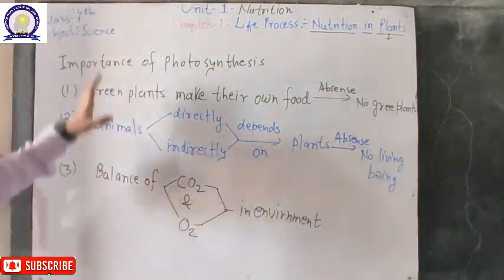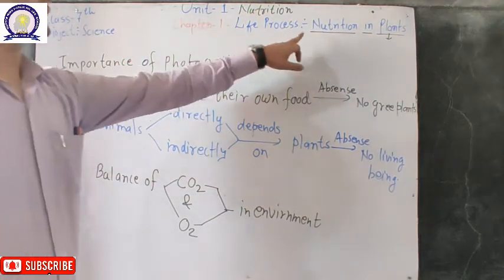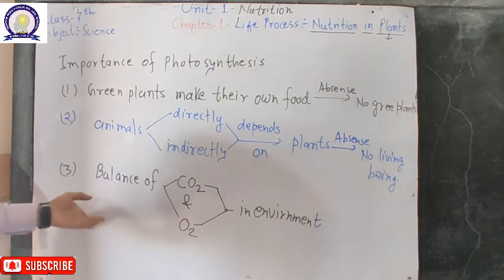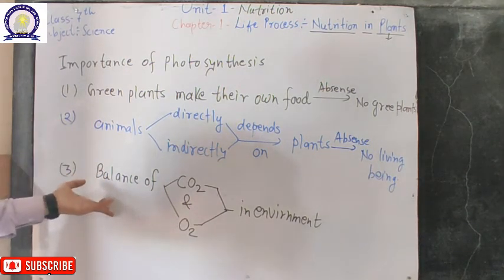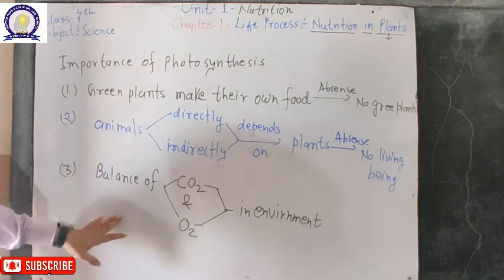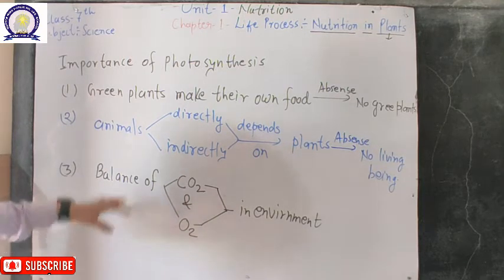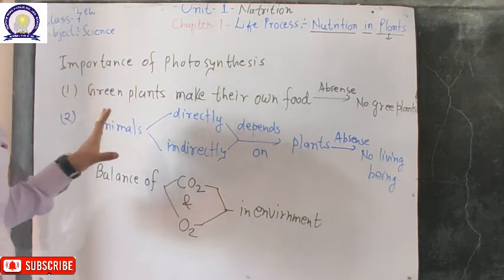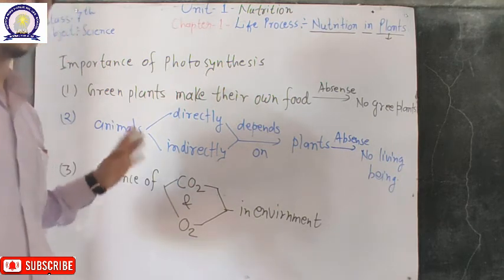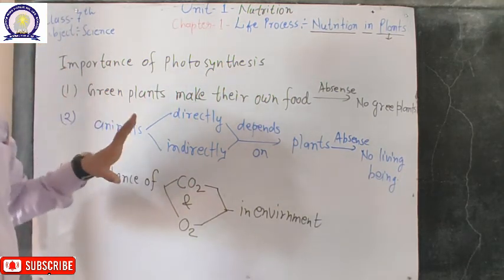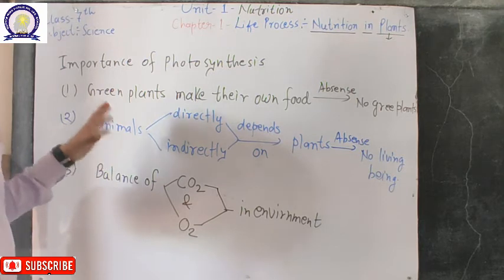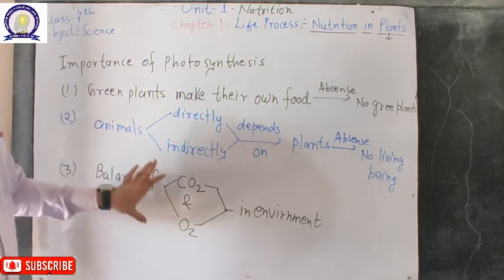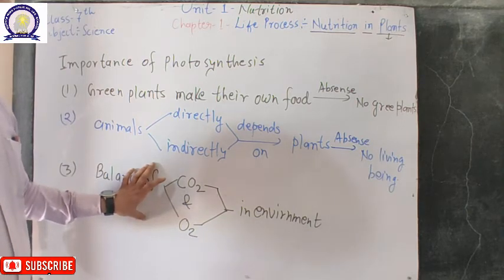So this is the initial part of the life process, that is nutrition in plants, and we have discussed autotrophic nutrition in plants. Now in a further section of this chapter, we will also discuss heterotrophic nutrition in plants. All plants can't perform photosynthesis. Some plants depend on other sources of food for their nutrition. So we will discuss heterotrophic nutrition in plants in the second part of this video on the topic of nutrition in plants.